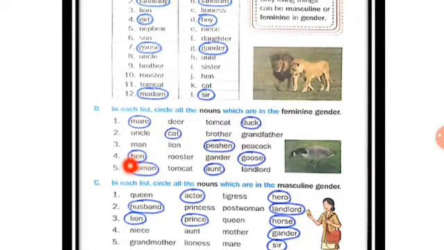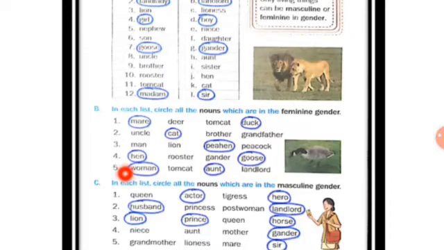Now the fourth one, hen, rooster, gander, goose. Now here hen and goose, they are in feminine gender, and rooster is masculine gender of hen and gander is masculine gender of goose.